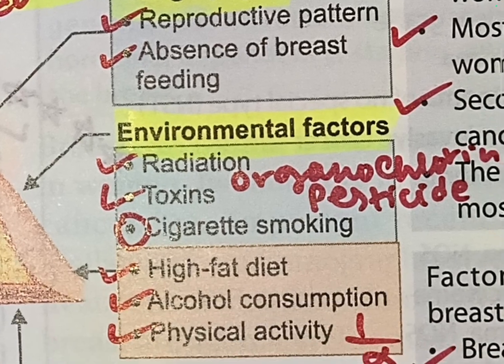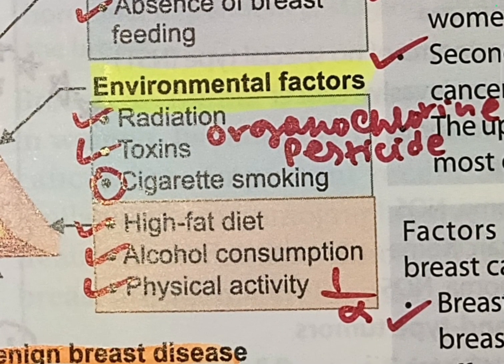Next is environmental factors. These include radiation to the chest due to cancer therapy, atomic bomb exposure or nuclear accidents, which increase the risk. Toxins, organochlorine, pesticides have estrogenic effects. Active cigarette smoking can increase the risk. High fat diet, alcohol consumption, physical activity. Physical activity is inversely proportional: if the hours of physical activity in a week are high, the chances of developing breast cancer significantly decrease.